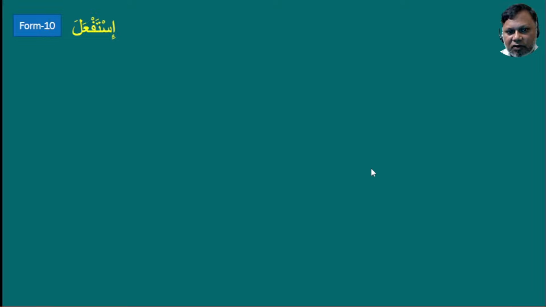Let us start with form 10 first, because this form is important for us today. Form 10 is istafala. Istafala is derived from form one, fa'ala. From fa'ala we just have to add ista as a prefix, and this fa will take sukun. Then we will have istafala. The pattern of this type of verb means he asked or he requested something from someone. This is istafala.